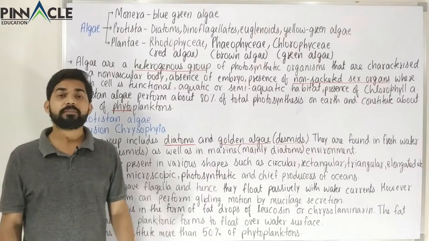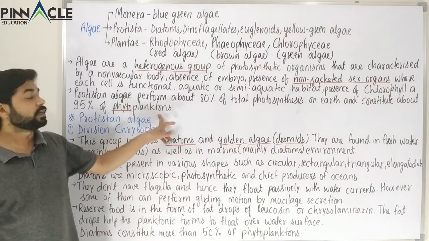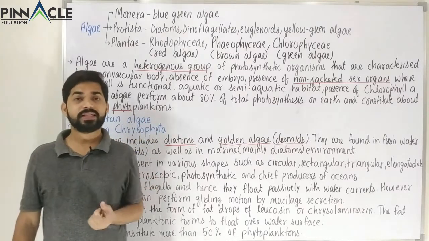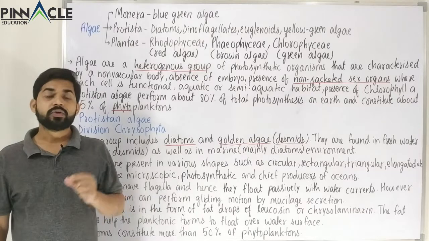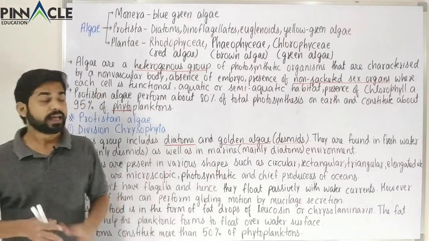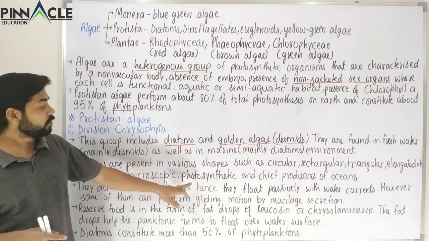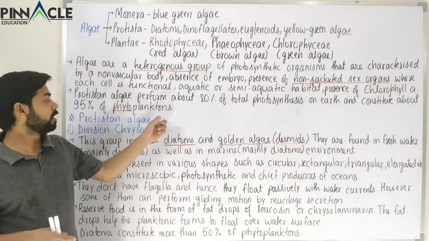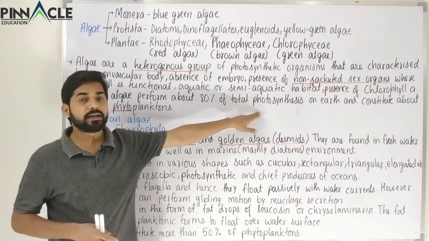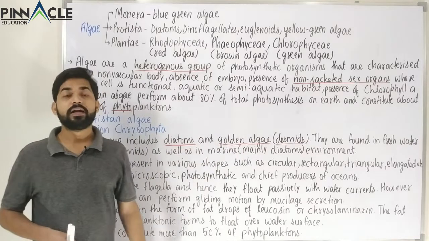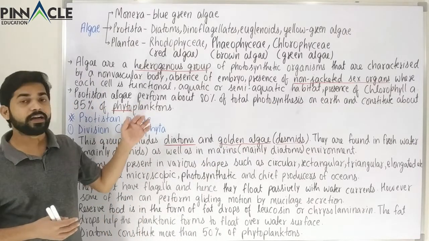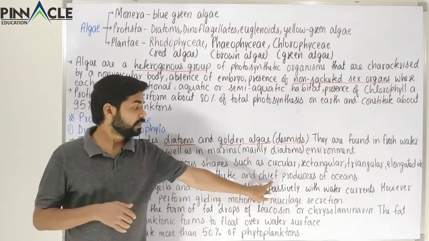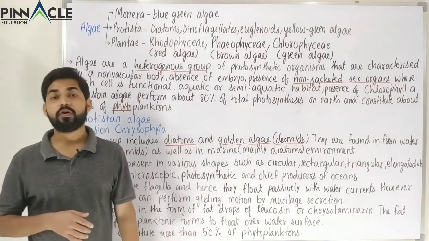After this we have to study a few properties that we already studied here, that is the phytoplankton. These are microscopic because they normally consist of a single cell. A single cell is obviously very small normally, and that is why it is microscopic, and we know that it is photosynthetic because we already studied here. This category, because it is coming under protist alga, we have studied that it is photosynthetic. And obviously we saw that these phytoplanktons are normally present on the surface of water, and it is saying here that these are the chief producers of oceans.